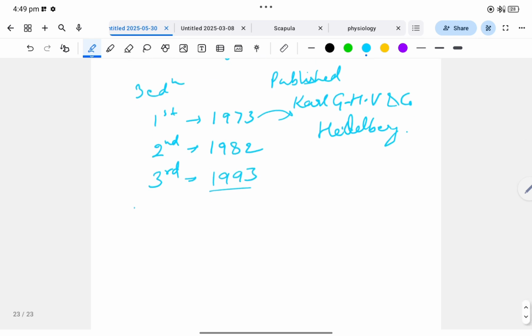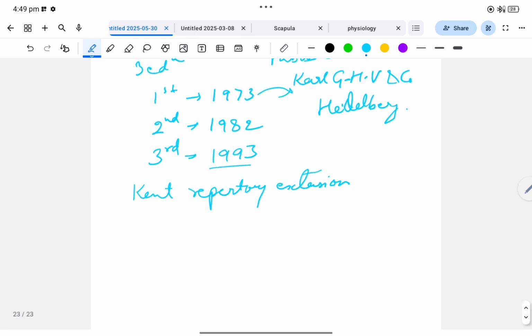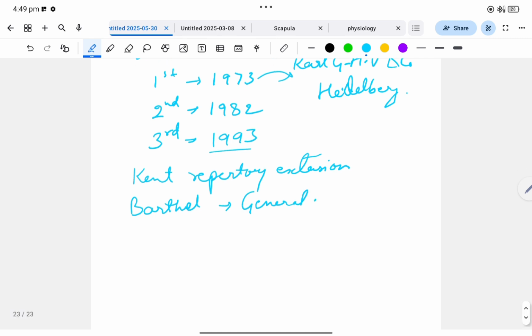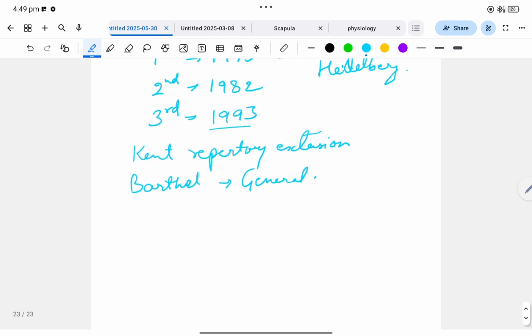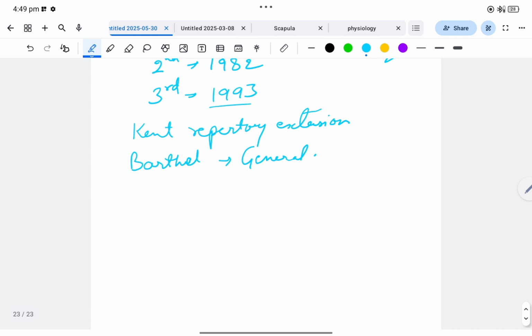Now it is the extension of Kent's repertory. It is nothing but the Kent repertory extension. Barthel gave importance only to generals, and Barthel called Kent's book the best reference book.